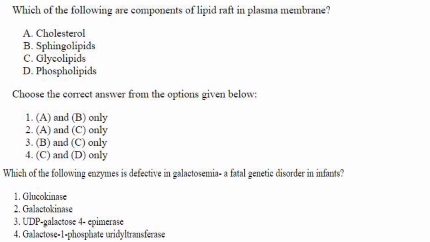Then next one. Which of the following are components of the lipid raft in plasma membrane? Components of lipid rafts include cholesterol and sphingolipids, whereas glycolipids and phospholipids are not. So answer is option 1, A and B. Then which of the following enzymes is defective in galactosemia, a fatal genetic disorder in infants? In galactosemia, the enzyme that is deficient is galactose 1-phosphate uridyl transferase. Answer is option 4.